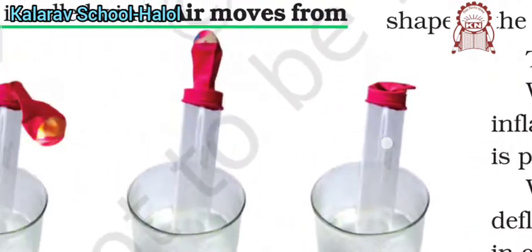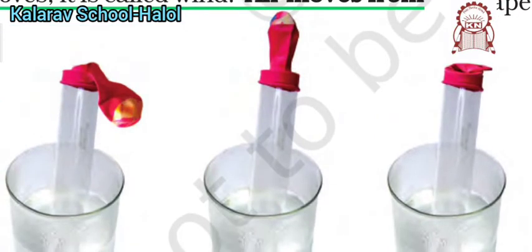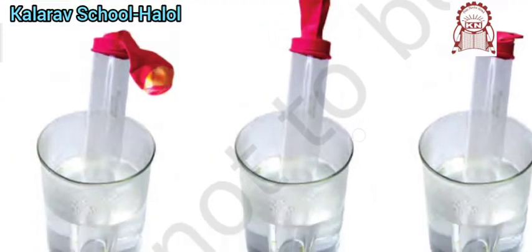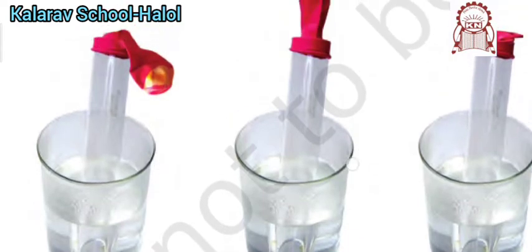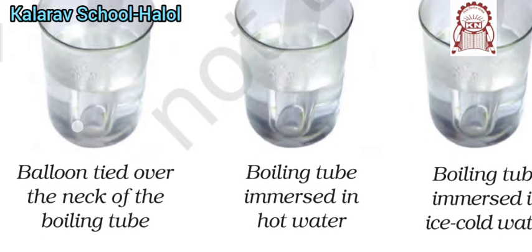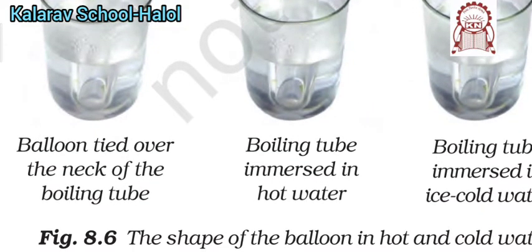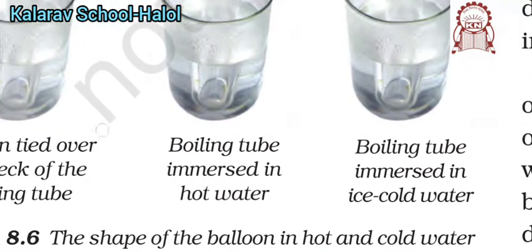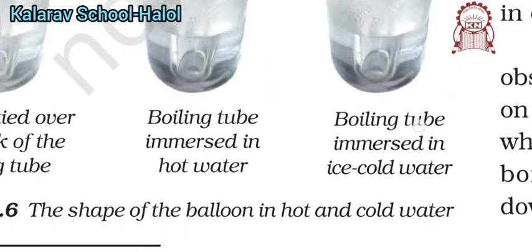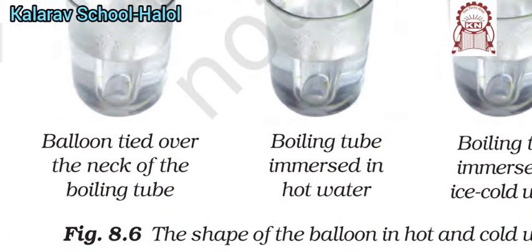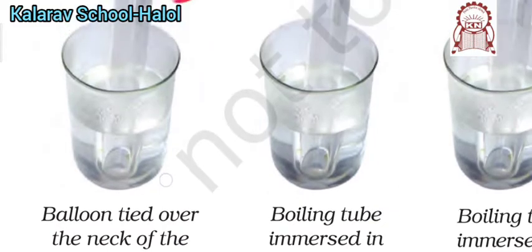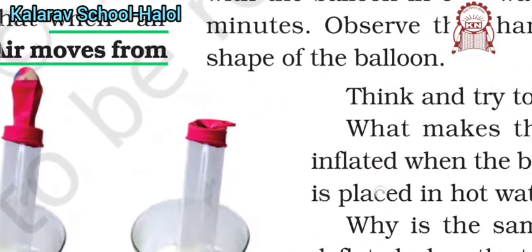If you take a tube and cover its mouth with a small balloon which is not blown up, and attach this balloon with sellotape. Then put the tube in boiling water, then in hot water, and after that immerse the boiling tube in cold water.